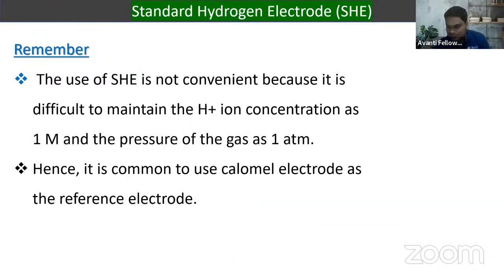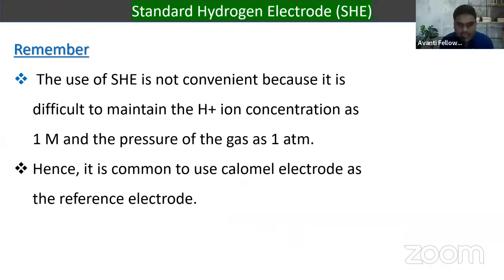So remember this thing, beta. What you need to remember is that the use of SHE is not convenient, right? The use of SHE is not convenient because it is difficult to maintain the concentration of H plus ion as 1 molar and the pressure of the gas at 1 atm. So it is very difficult to maintain the concentration of H plus ion at 1 molar and the pressure of the gas at 1 atm.